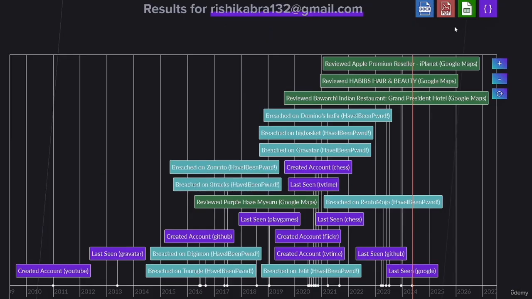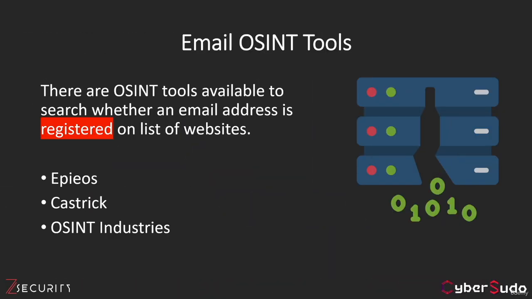Now if you scroll up, you can see a timeline of when was the last time he made a review or created an account, and the first time he created an account on YouTube. In this lecture, we have learned how we can use OSINT Industries to get a lot of information about an email address. And don't forget that if you work with law enforcement or police, or you are a journalist, then you'll get free access to this tool. In a future lecture, I'm going to use the same website to search for a phone number and see what information we are going to get.